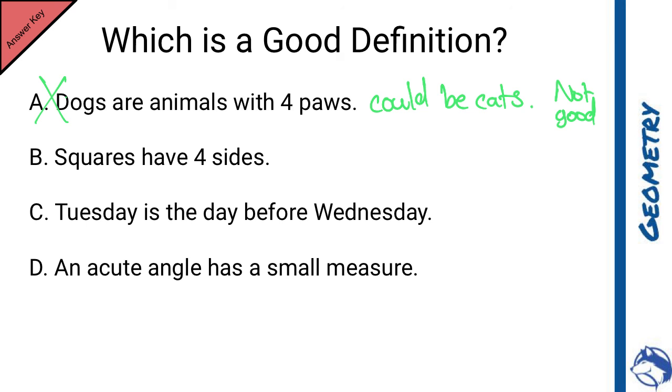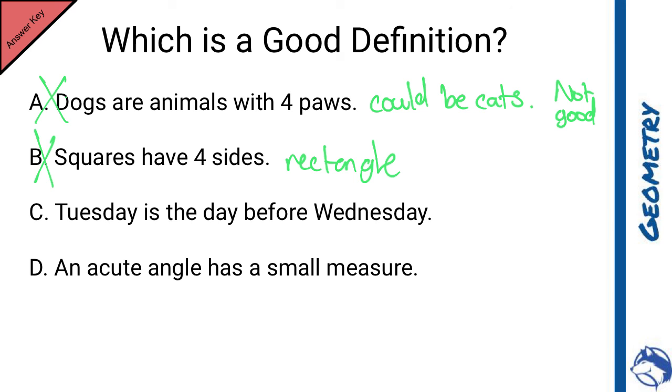Not A. Squares have four sides. Well, same thing. We need to see if the biconditional works. So if there's any other shape that has four sides, well, I think of a rectangle. So the biconditional does not work, so that does not work.